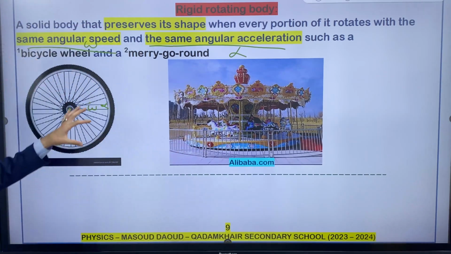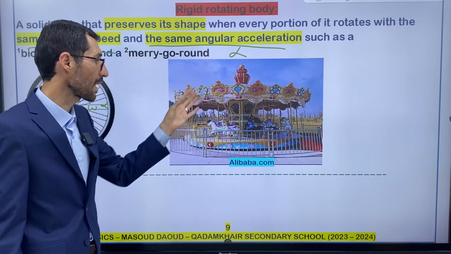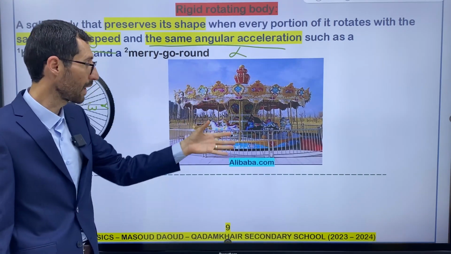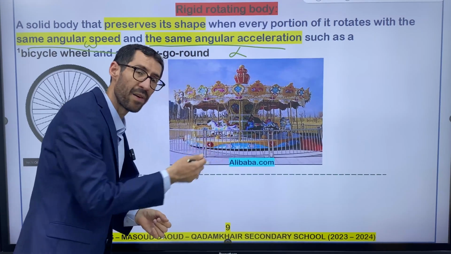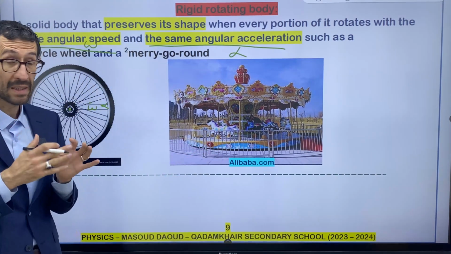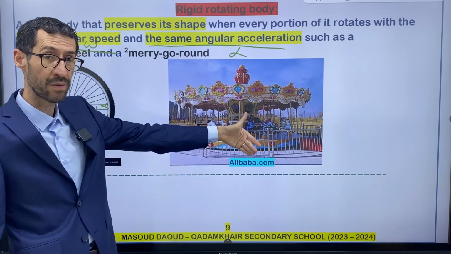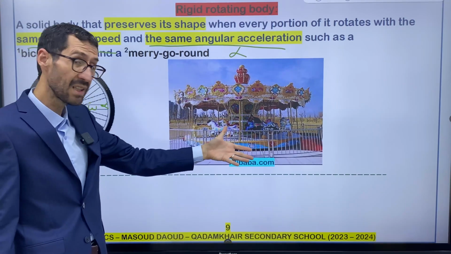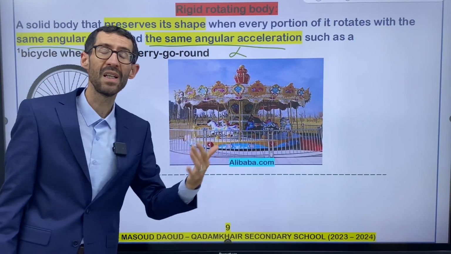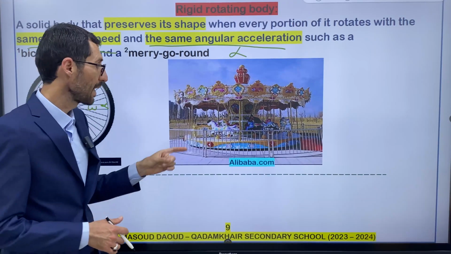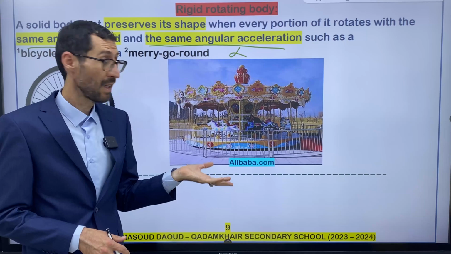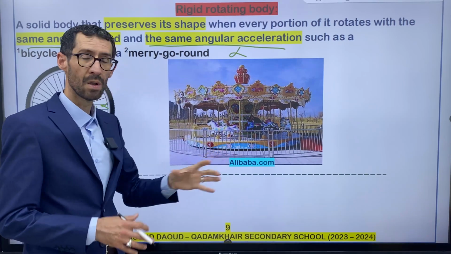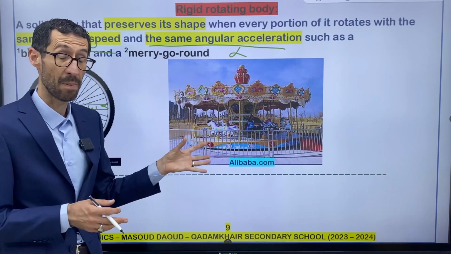In this situation, the object preserves its shape. And think about, for example, a merry-go-round or a carousel. This horse and the other horse are at different distances from the center of the merry-go-round, right? But they are circling with the same omega and alpha. That's why the system preserves its shape.